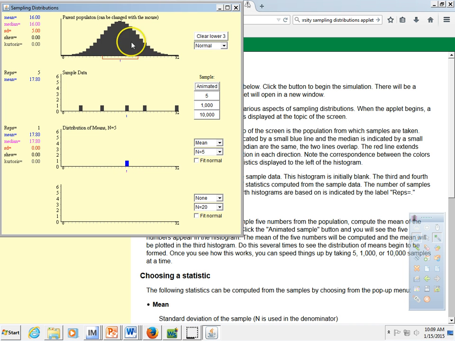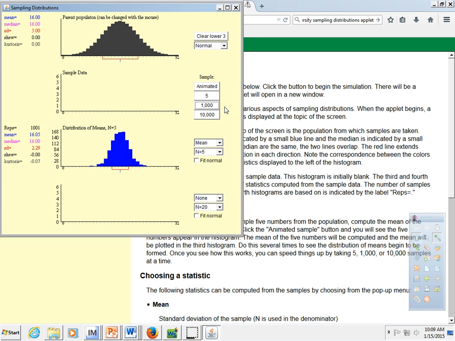So population distribution, this is all the individuals and the measures for those individuals. This is a sample of 5 of the individuals from the population. So this is your distribution of sample data. And then we're going to calculate the mean of these 5 and drop that mean value in as the first value in the sampling distribution. Now, to talk about the sampling distribution doesn't make a ton of sense so far because we only have one number in there. So I'm going to ask that the applet produce 1,000 more.